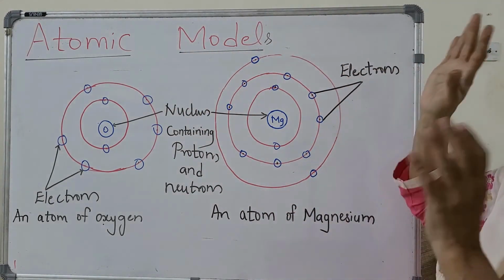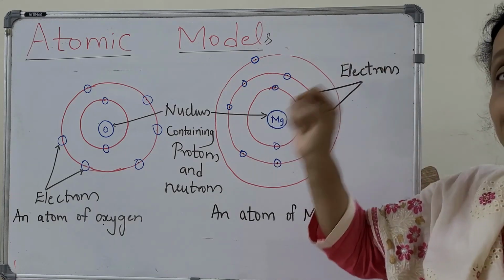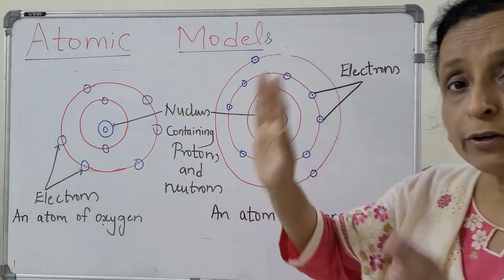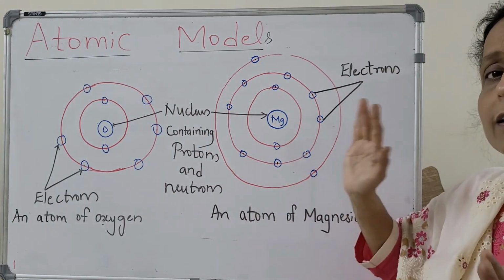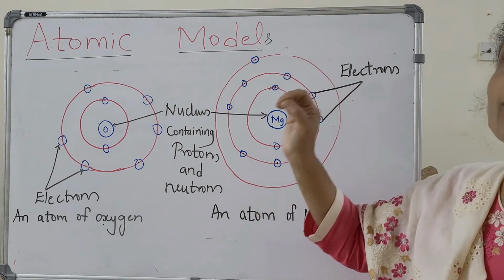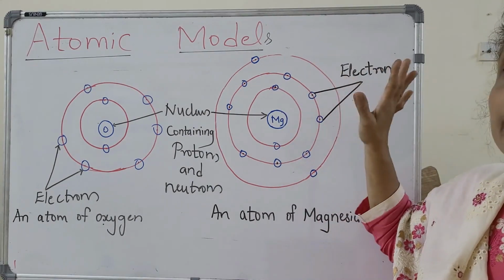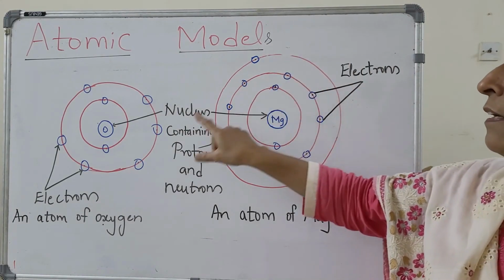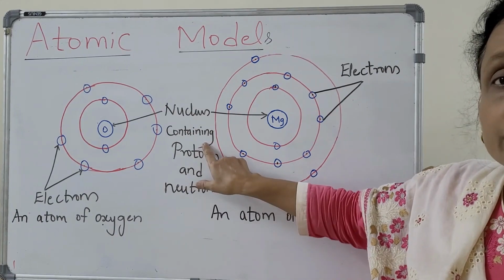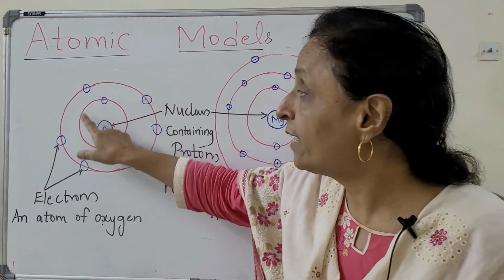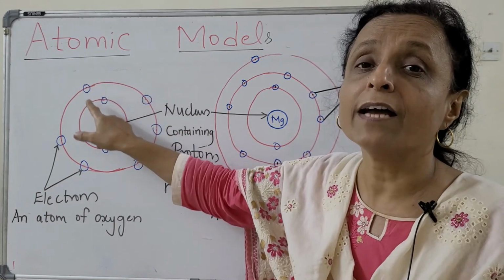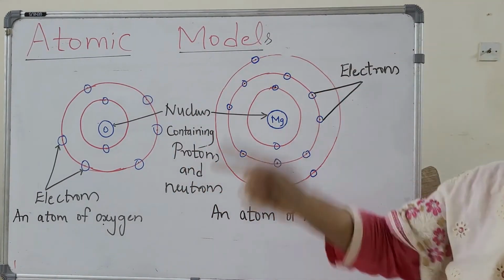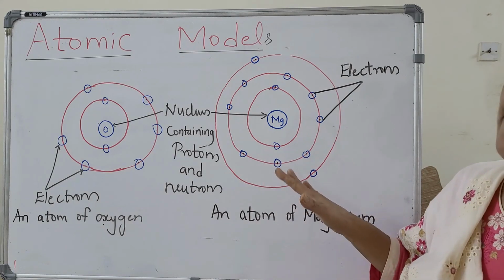If you take the atom of any element, the numbers of electrons, protons and neutrons are going to vary, but the basic plan will remain the same. That is a nucleus in the center containing neutrons and protons, and rotating around this nucleus in imaginary orbits are the electrons, which have one charge but very negligible mass.